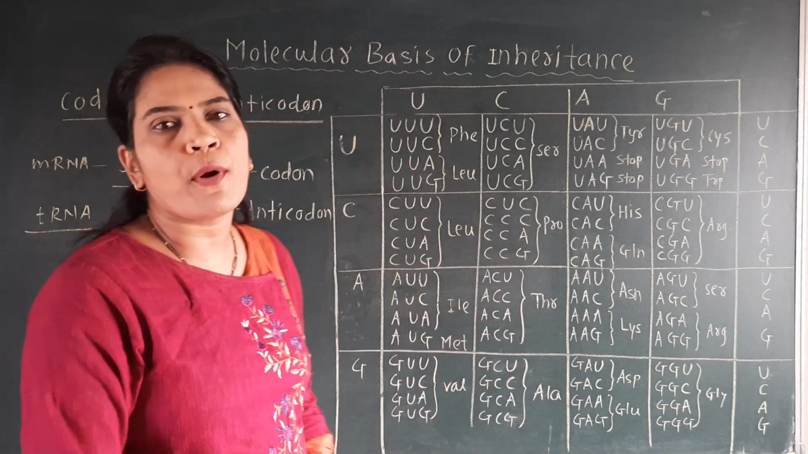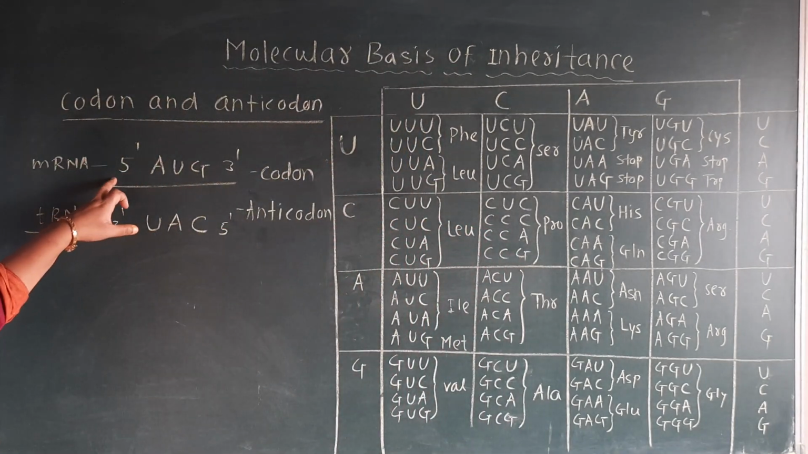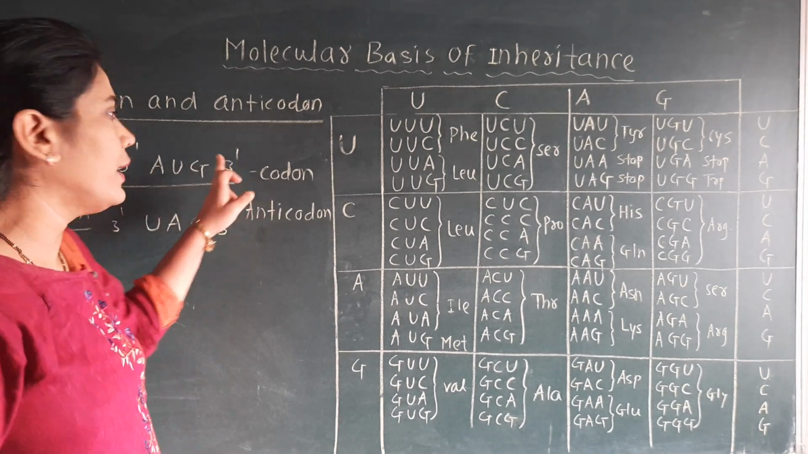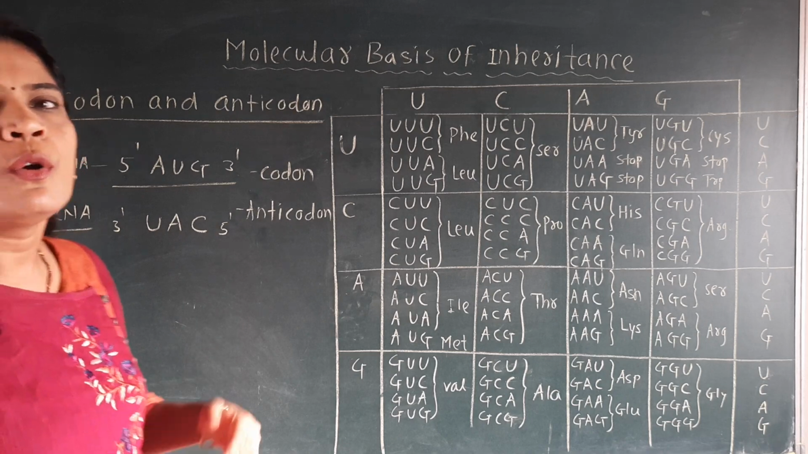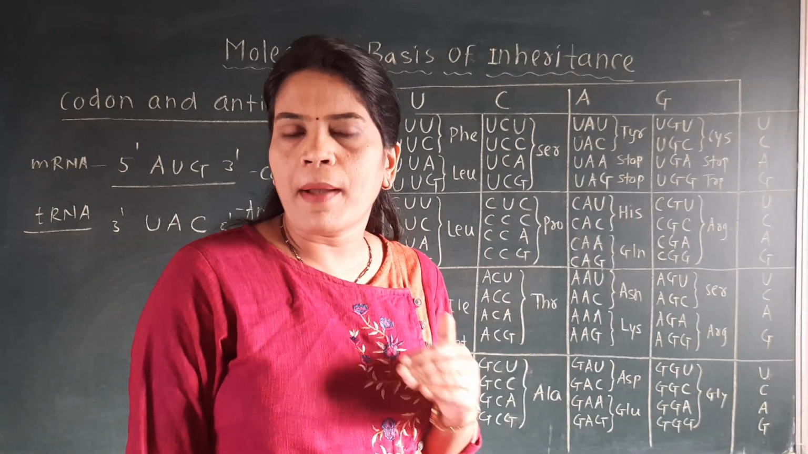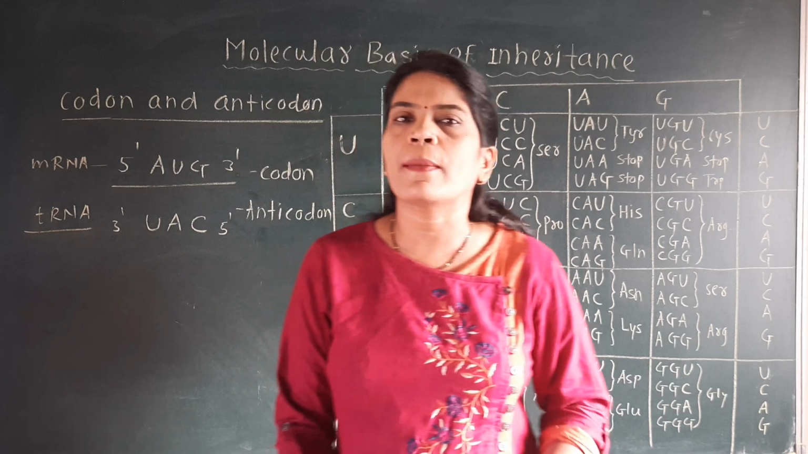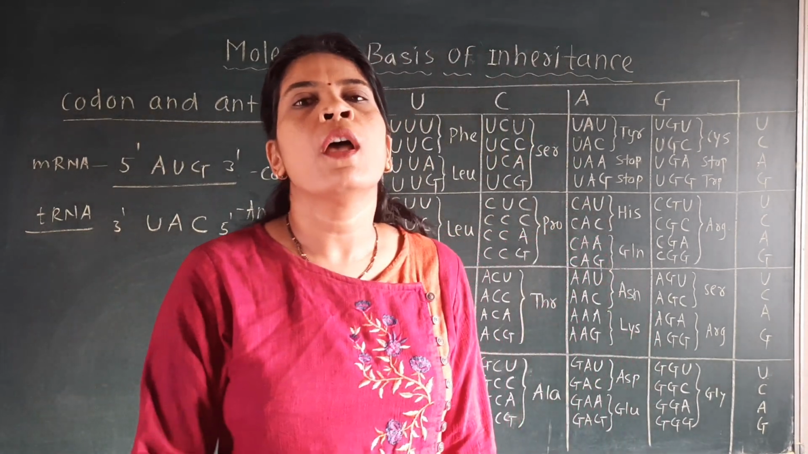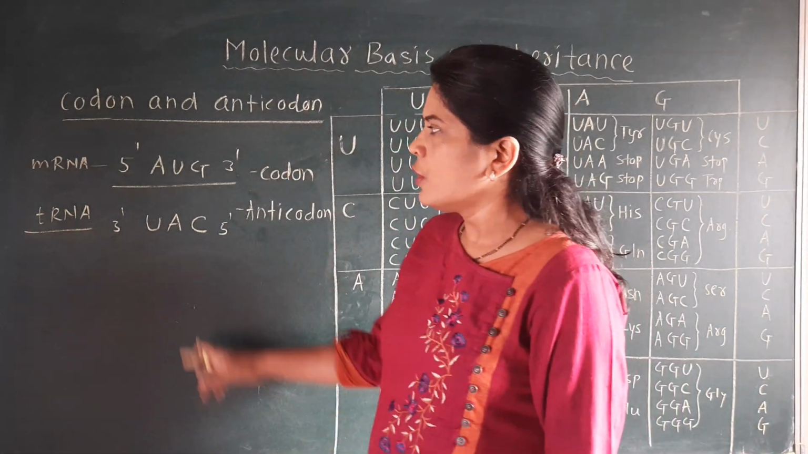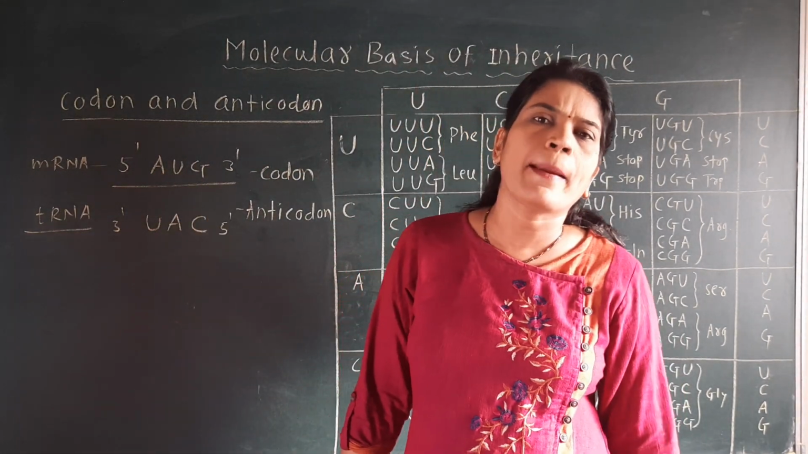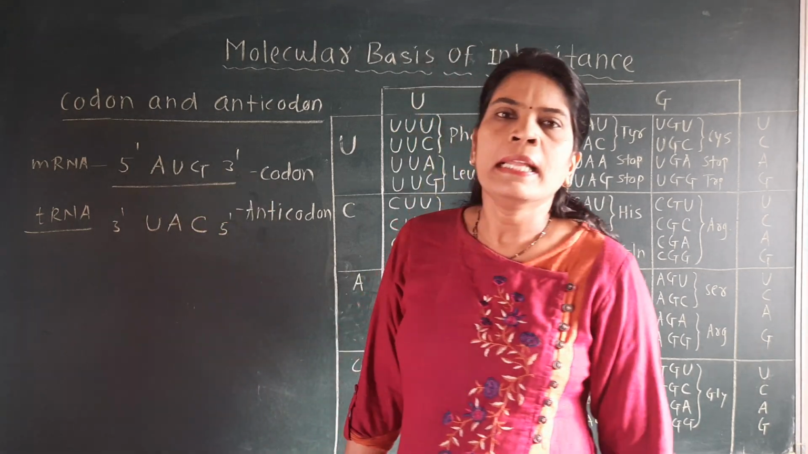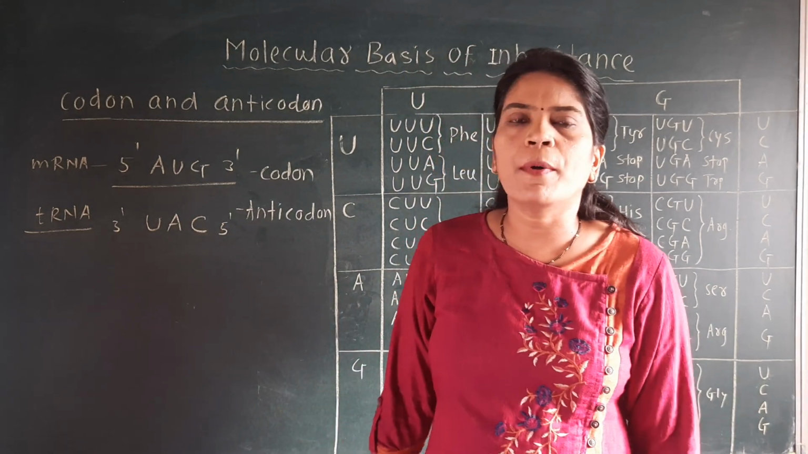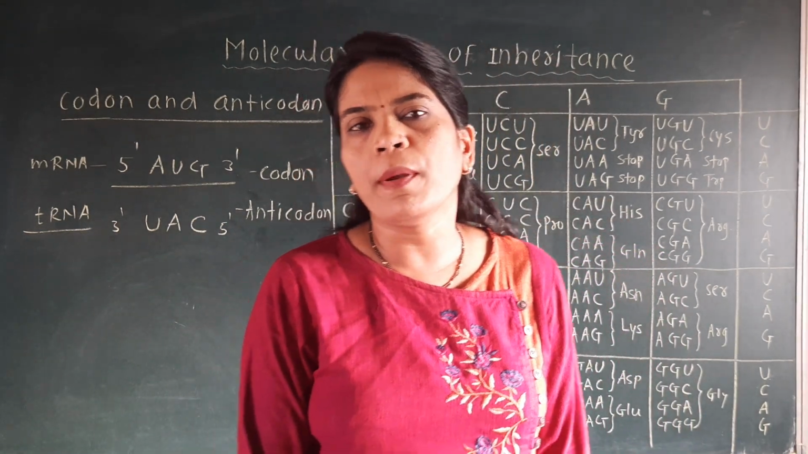So it is very important that the codon always has polarity 5 prime to 3 prime, and the anticodon has polarity 3 prime to 5 prime. Codons are present on the mRNA strand, and anticodons are present on the tRNA strand. Codons are always complementary to the anticodons. So if the codon on mRNA is AUG, then the anticodon on tRNA is UAC. So this is about the codon and anticodon complementary base pairing.